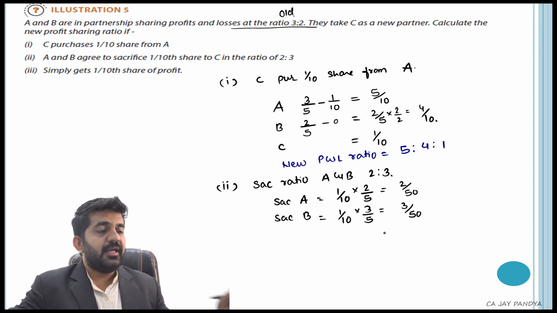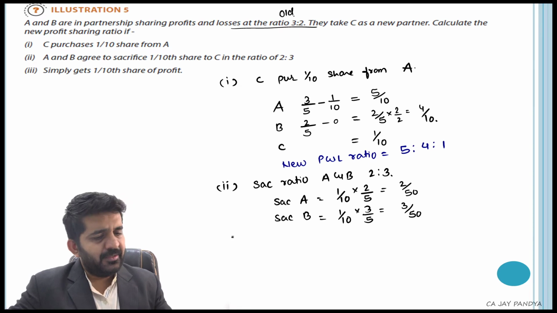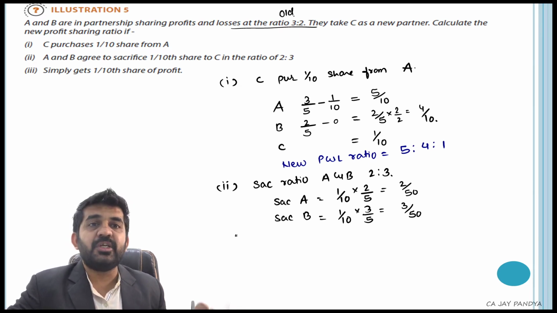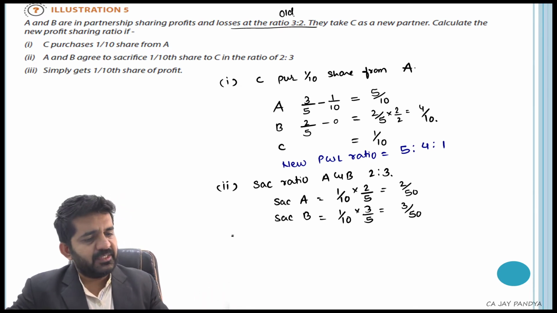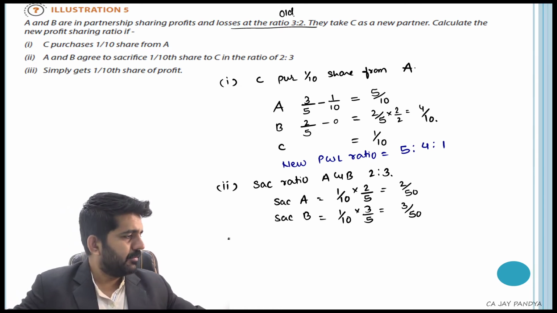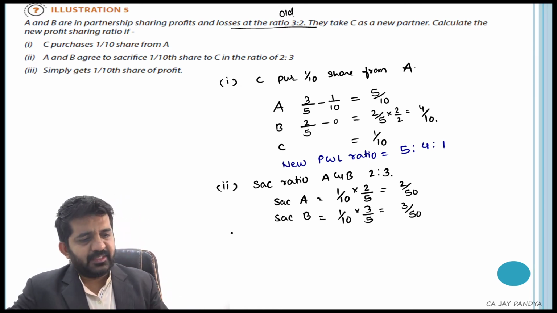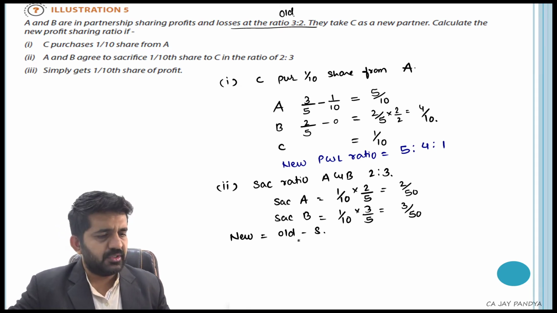Is it alright? Let me find out the new profit sharing ratio of A and B. Can I say new is equal to old minus sacrifice? Yes, new is equal to old minus sacrifice.